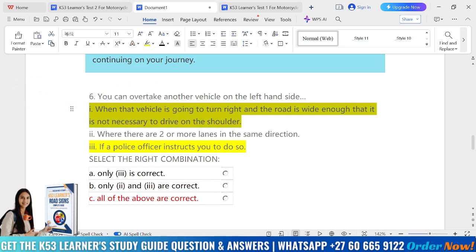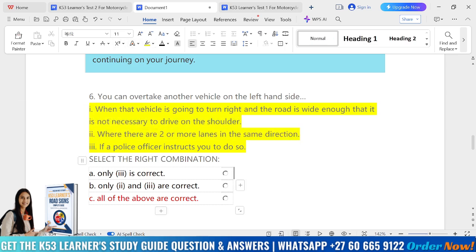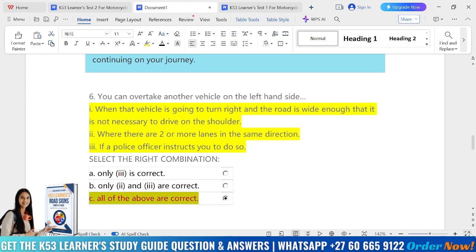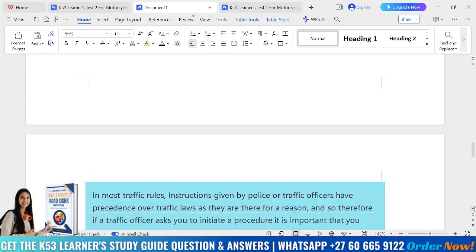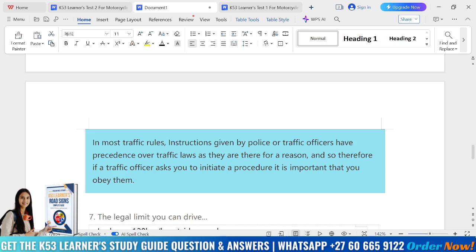So let me just do this. When there are 2 or more lanes in the same direction. So this one is also correct here. Okay, so all these answers are correct. Now let's look at what our notes are saying. In most rural areas, instructions given by the police or traffic officer have precedence over traffic laws, as they are there for a reason. So therefore, if a traffic officer orders you to initiate a procedure, it is important also to obey them. Well, that's very correct, right?